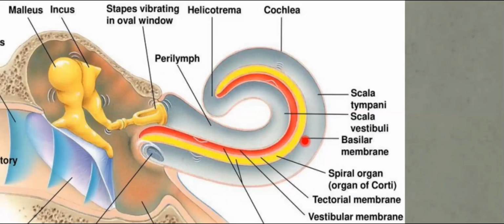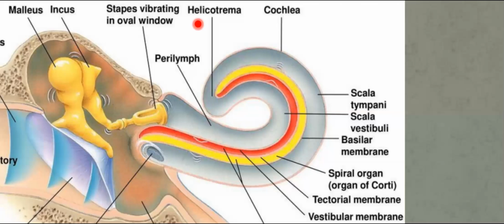Now, at the apex region, the dorsal portion, scala vestibuli, is connected with the scala tympani. Scala vestibuli is connected with scala tympani through a narrow canal that we call the helicotrema.